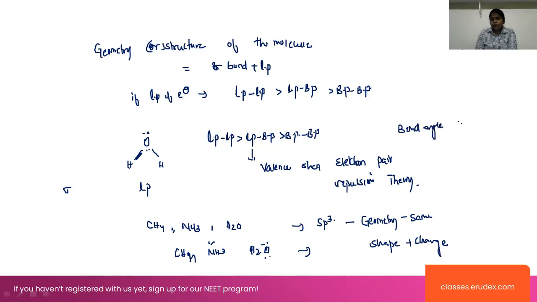This will possess sp3 hybridization, and due to the one lone pair of electrons, this will be the pyramidal structure, and this will be the bent structure, or V-shaped, or angular shape. So these lone pair repulsions can be explained by the valence shell electron pair repulsion theory.